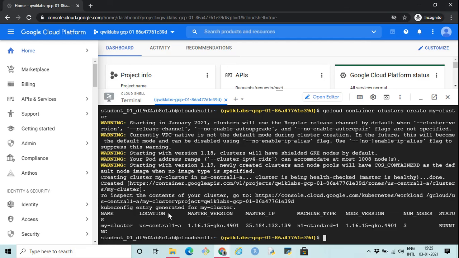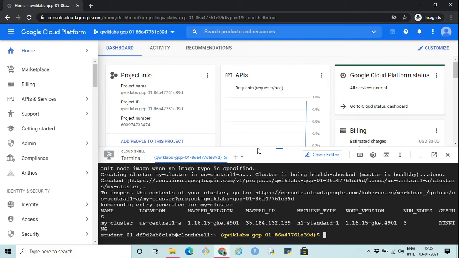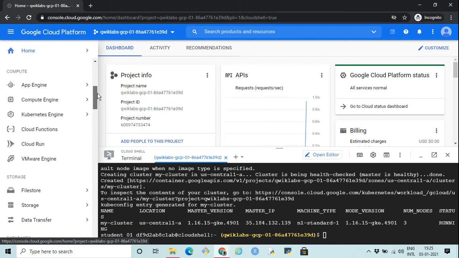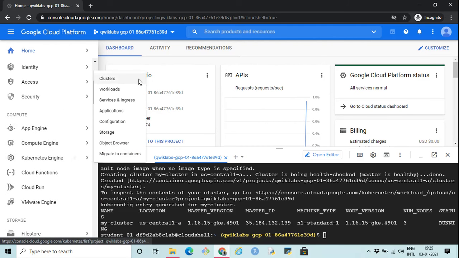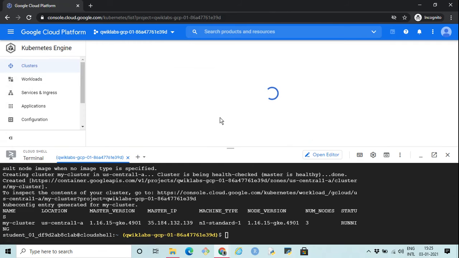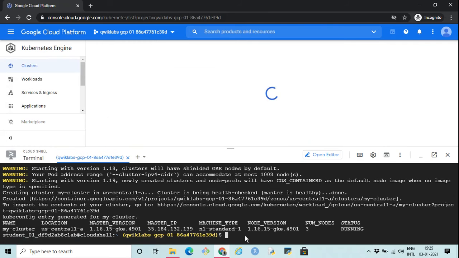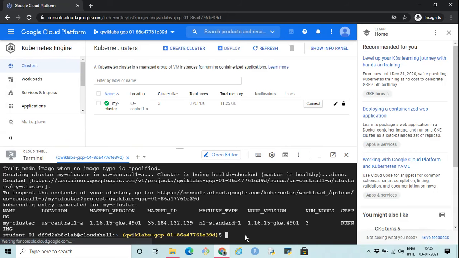Okay, the cluster is created. As you can see here, this is the name of the cluster. It's located in US Central 1A, and this is the version, machine type, and number of nodes is 3. We can quickly cross-check it if we scroll down to compute and go to Kubernetes clusters. The cluster that we created in this cloud shell, we should be able to see in the console also. That's the cluster, my-cluster, with all the details.